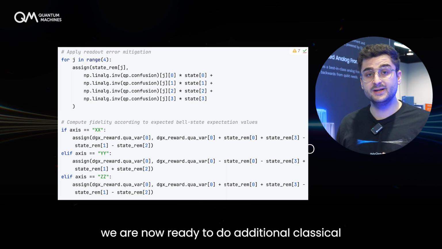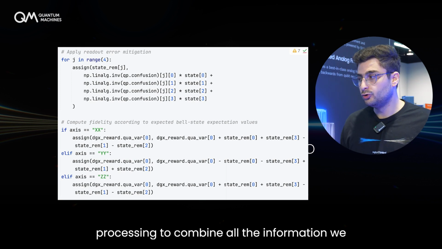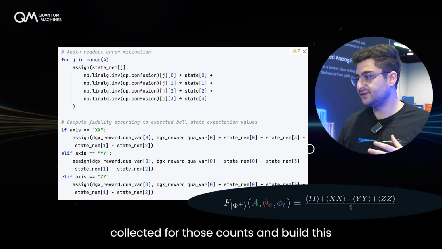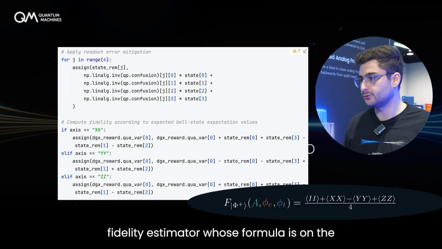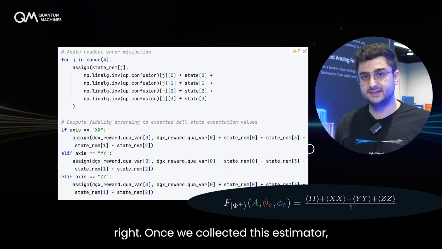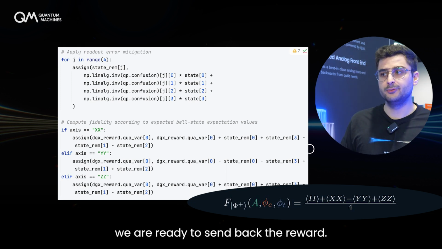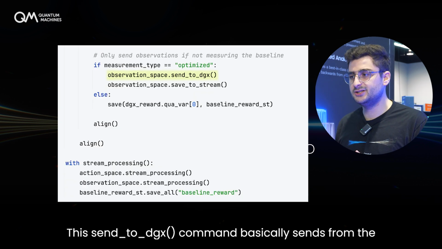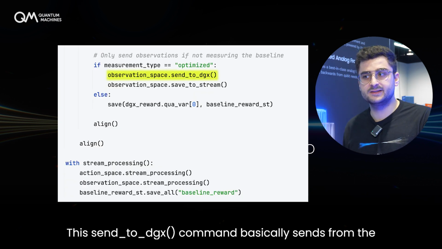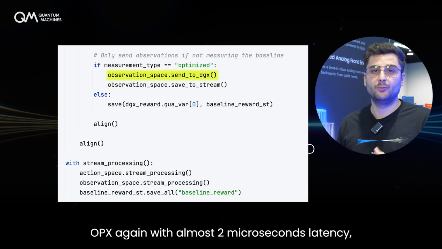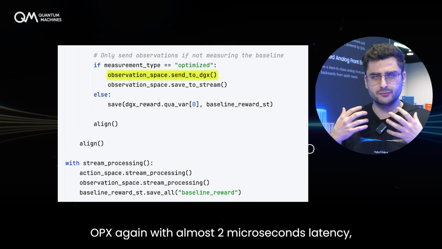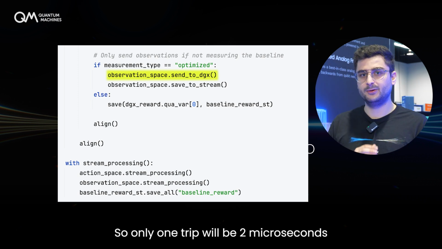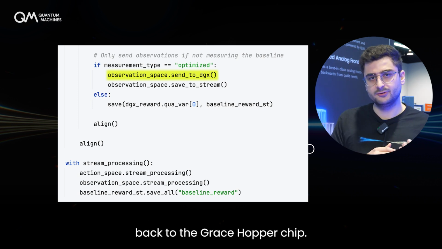Finally, we are now ready to do additional classical processing to combine all the information we collected for those counts and build this fidelity estimator whose formula is on the right. Once we have collected this estimator, we are ready to send back the reward. And this is exactly what this function is about. This send to DGX command basically sends from the OPX, with almost 2 microsecond latency, 4 microsecond as round trip, so only one trip will be 2 microseconds, back to the Grace Hopper chip.